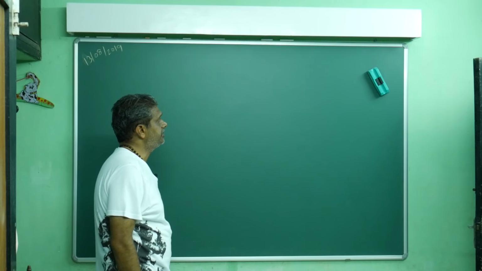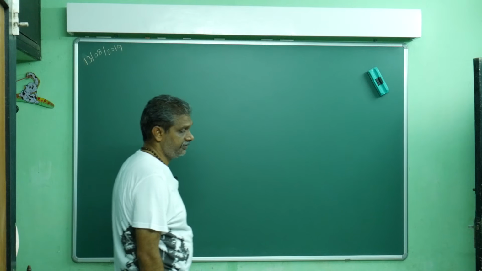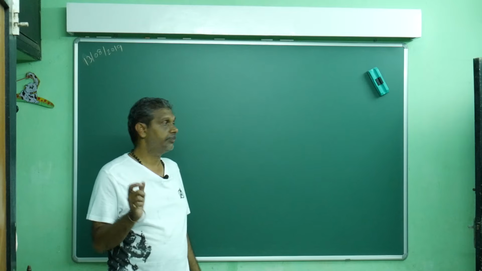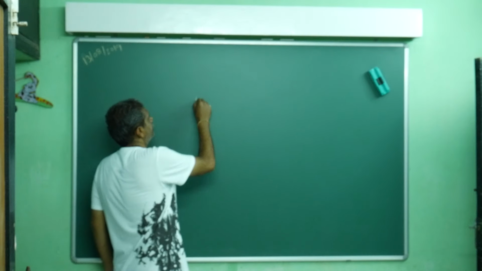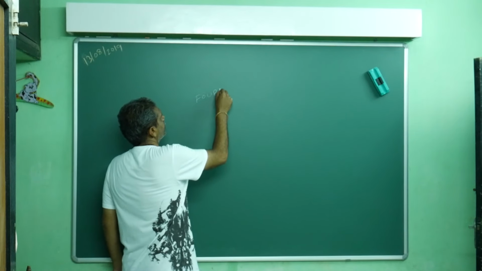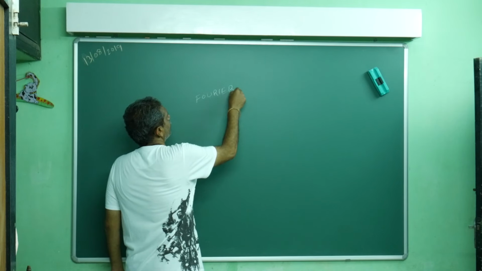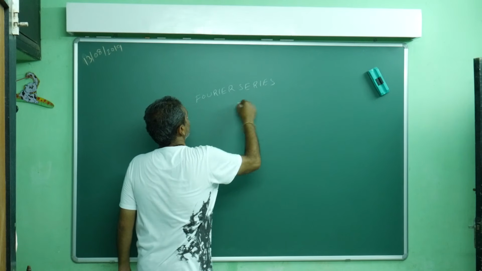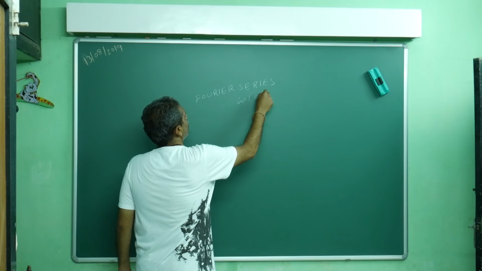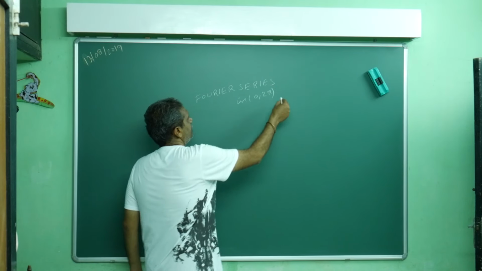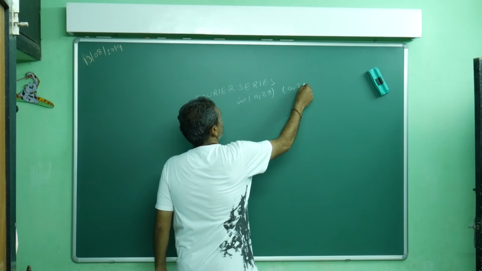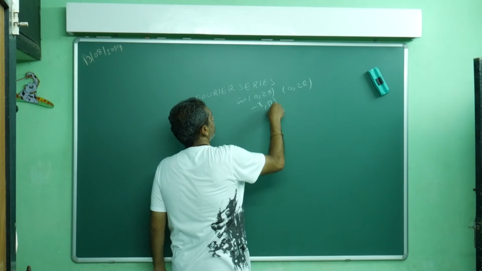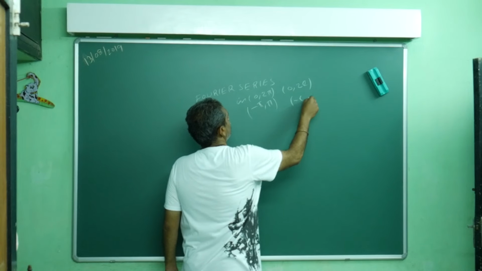Normally we discussed periodic functions, Fourier series for periodic functions. Then the Fourier series in 0 to 2 pi, 0 to 2l, minus pi to pi, minus l to l.